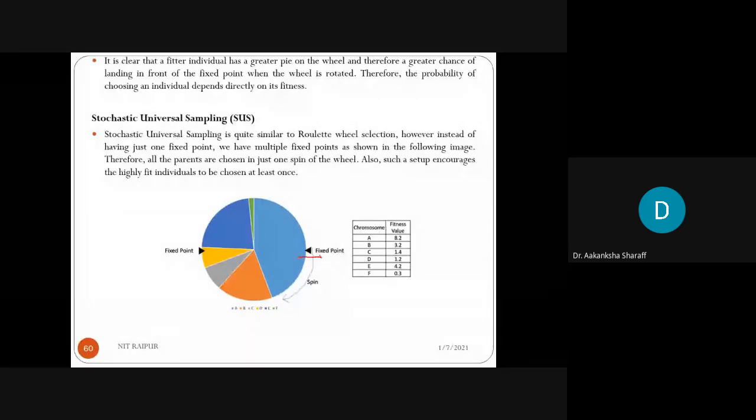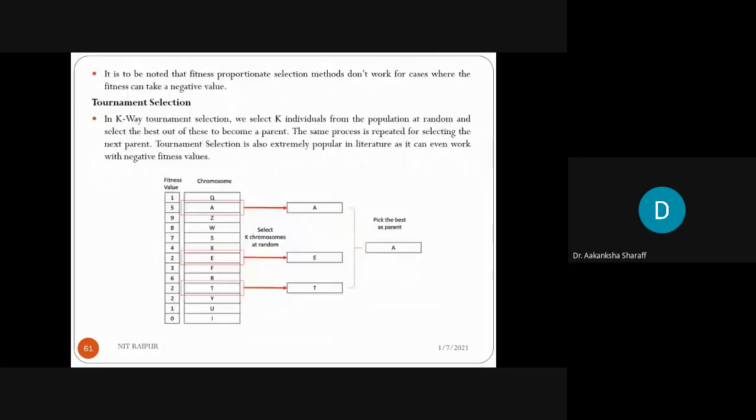From these two fixed points, we can identify the two parents, this one as parent 1 and this one as parent 2. While rotating, we will identify the two parents in one rotation itself. Clear? So this is the logic behind stochastic universal sampling. Third one is the tournament selection.